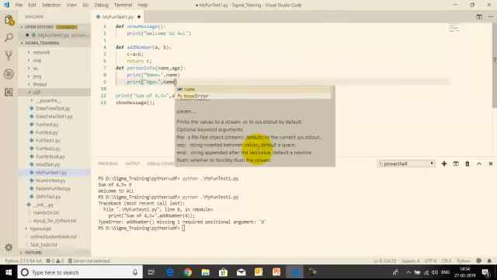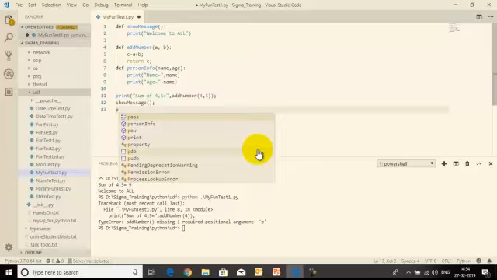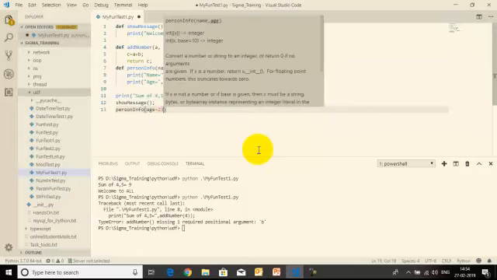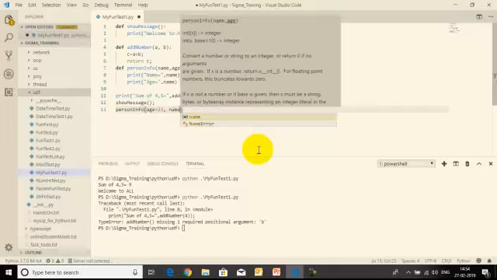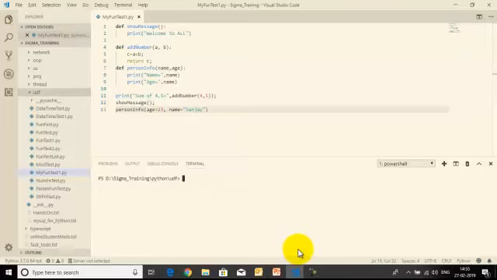This is a generalized output. Now, how do we take advantage of keyword value argument functions? I call person_information, where I put the position of the arguments: age equal to 23 and name equal to Sanjay. Now let us find the output.